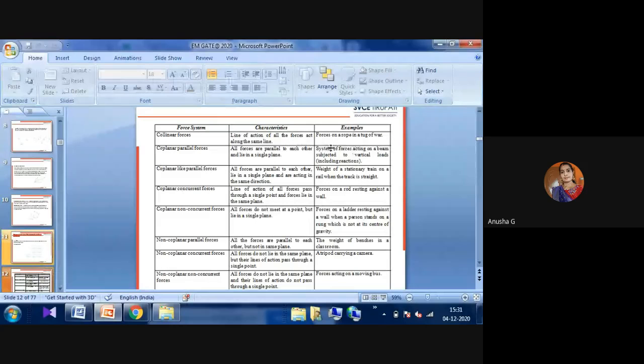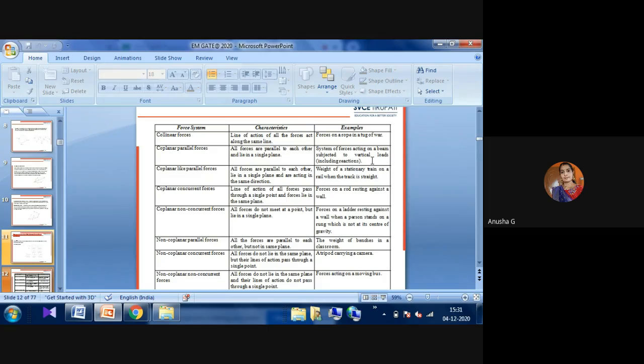The main example is forces on a rope in a tug of war. We will observe that there is only one rope, but there are many forces in opposite directions. On two sides there will be 10 persons, so there will be 10 forces, but all the forces will be on the same line. Those are the collinear forces. The example is forces on a rope in a tug of war.